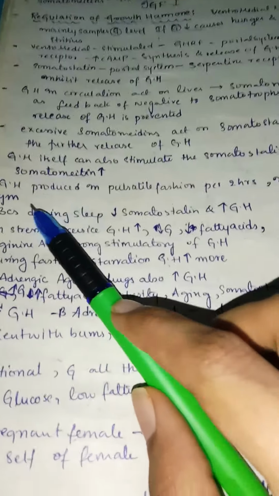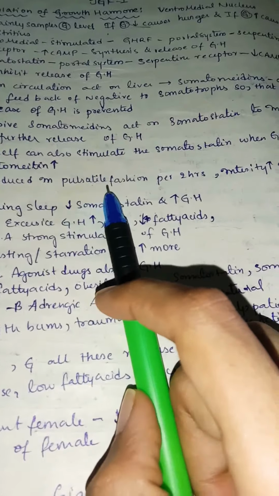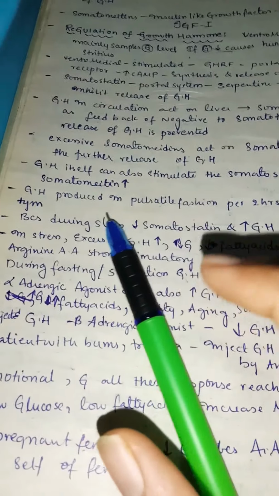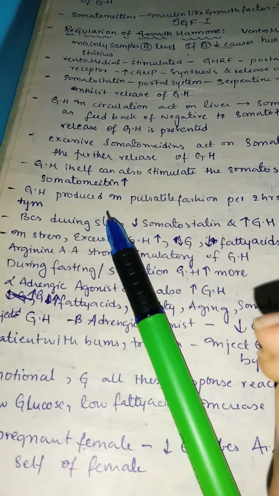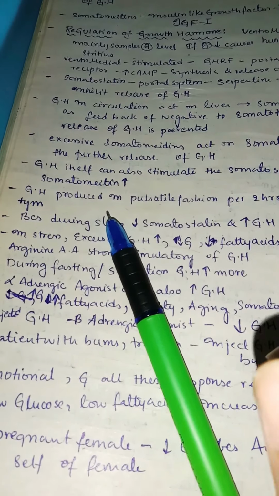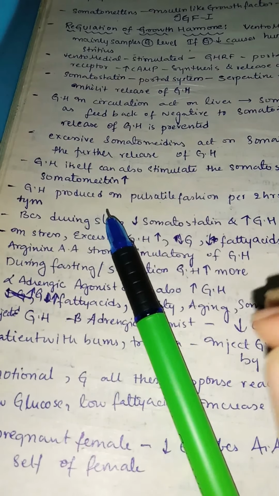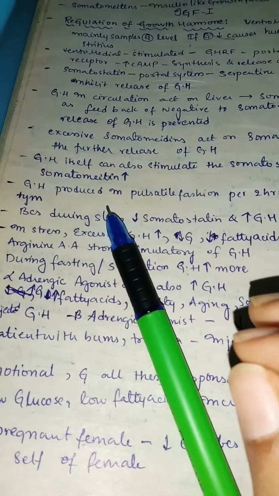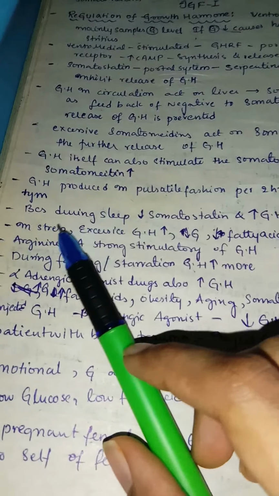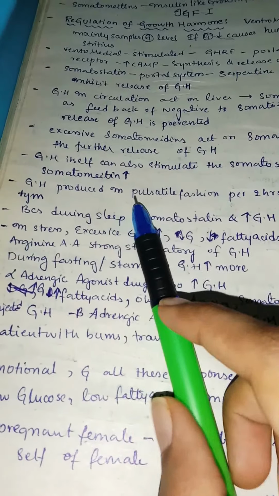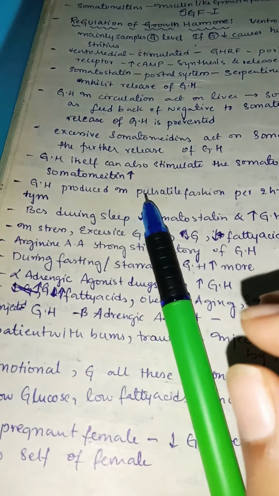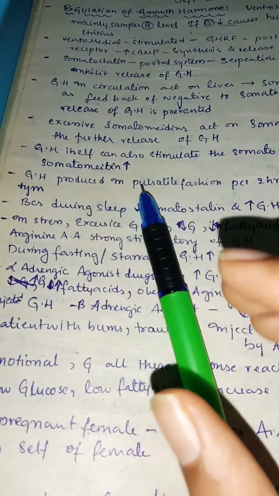So growth hormone is produced in a pulsatile fashion, every 2 hours, with intensity increasing in the night. So actually that is the reason why if you want to check the growth hormone, you can't, because it is in a pulsatile fashion. You don't know at which time it is released, at which time it is blocked. So we should always check the somatomedins if we want to measure growth hormone. And also in the night it's more, especially at the start of sleep and also in deep sleep, but in the morning it's low because of somatostatin.